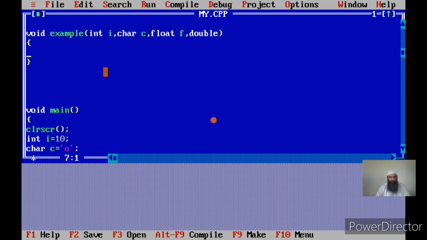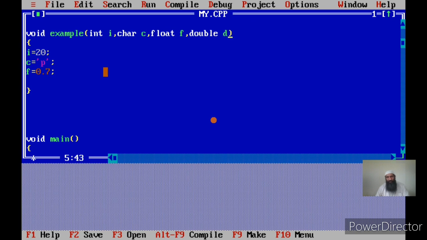Now in the function, what I will do, I will change the value of I to 20. Then I will change the value of C to constant P. Then I will change the value of float F to 0.76. Then I will change the value of the double argument, which I have not named. I should have given the name here. So double D. I'll change its value also to 0.8.